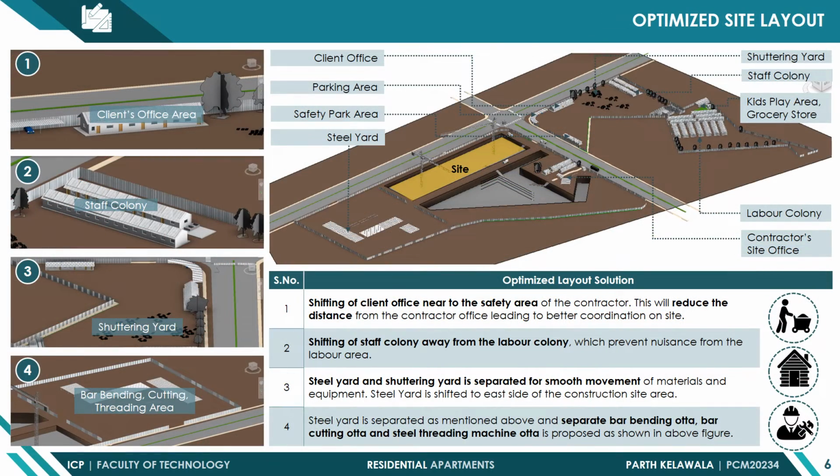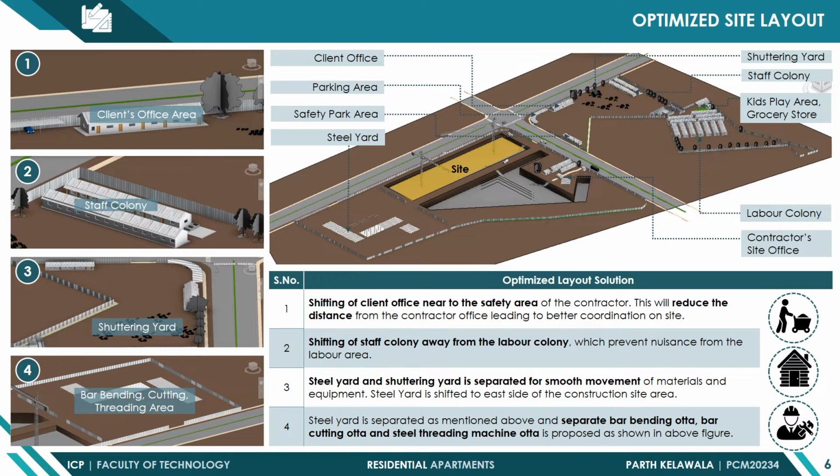Optimization has been done after identifying the critiques, like shifting the client office near to the safety area of the contractor. This will reduce the distance from the contractor office, leading to better coordination on the site. Then the staff colony is shifted away from the labor colony, which prevents nuisance from the labor area. The steel yard and shuttering yard are also separated for smooth movement of materials and equipment.